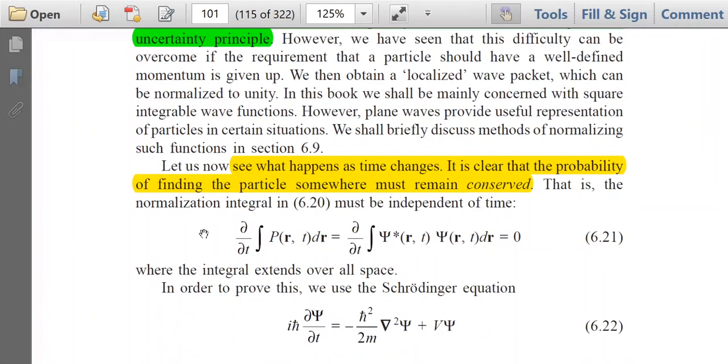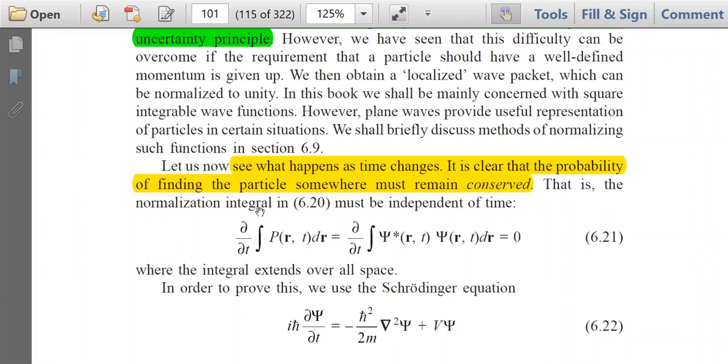Now at first let us see what happens as time changes. When time is changing, we will see what the change in the wave function or probability is. It is clear that the probability of finding the particle somewhere must remain conserved.